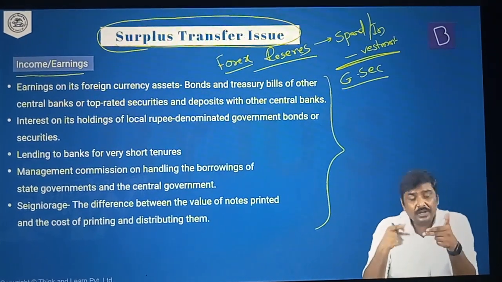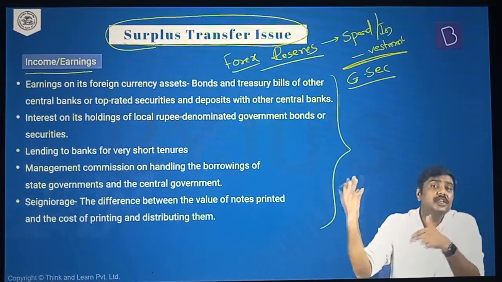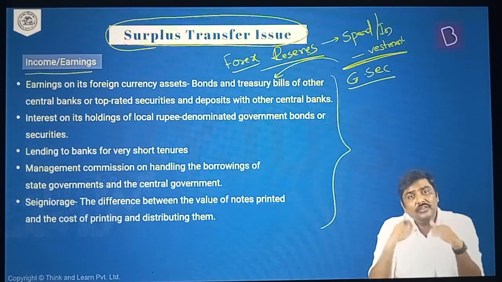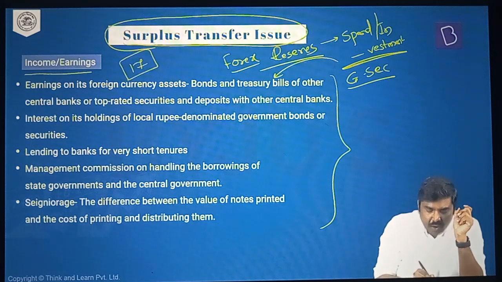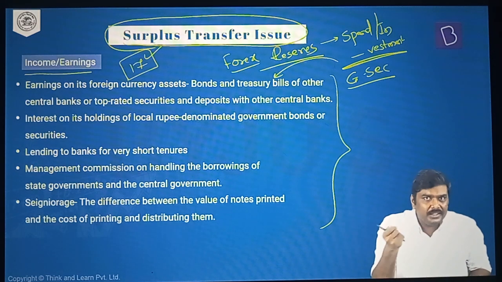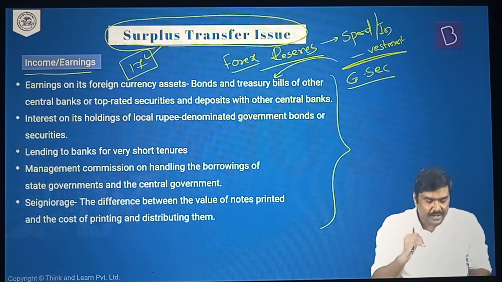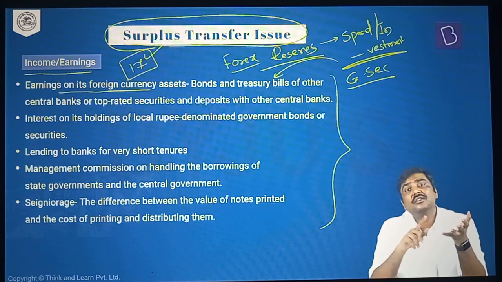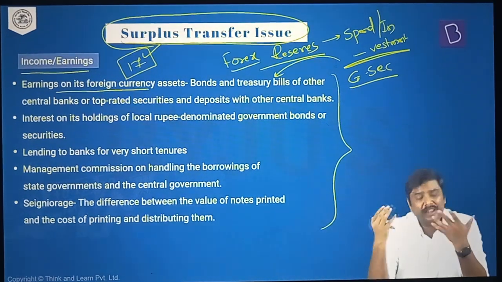Not only in the government securities issued by the Government of India, the RBI is also allowed to invest in some of the other government securities issued by foreign governments. So it will hold a huge amount of G-secs on which the RBI earns. And this is allowed to RBI under Section 17 of the RBI Act of 1934. Remember this: Section 17 of the RBI Act of 1934 regulates how RBI can invest the funds that it has collected. So first, RBI will be earning out of its foreign currency assets because it invests in government securities, including securities issued by foreign governments.